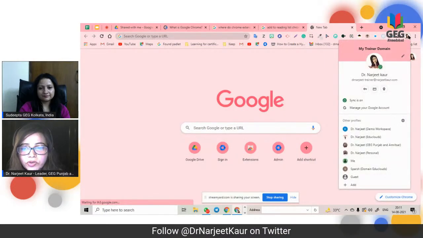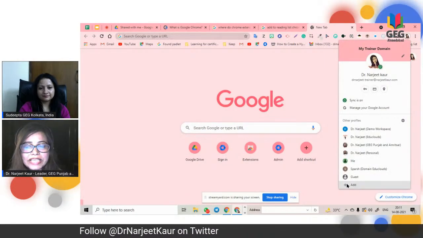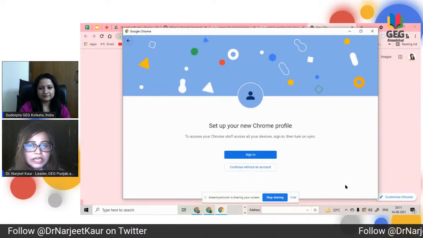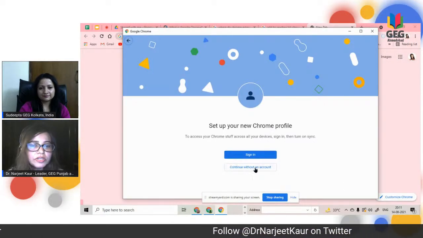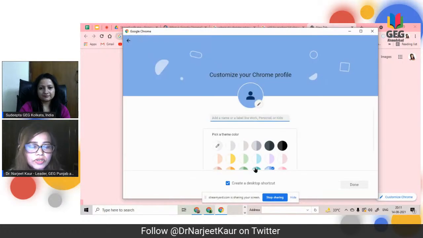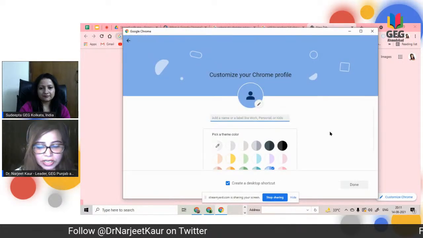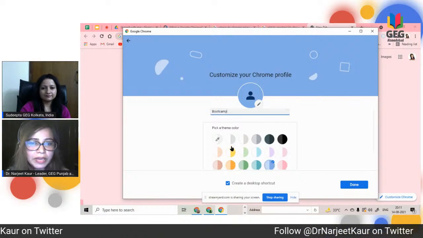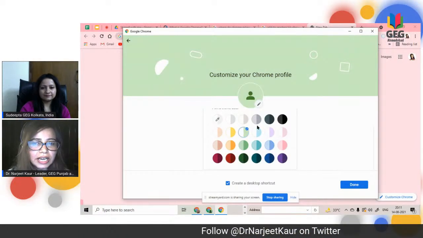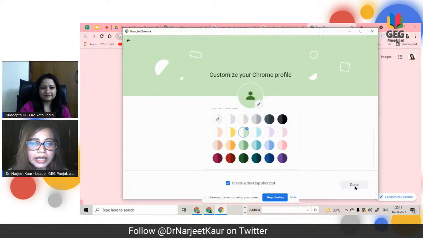So you can create a new profile by clicking on this add button. Click on this plus, and there are awesome colors if you want to sign in with an account or continue without an account right now. So say, for example, this is for my bootcamp. Today I create a bootcamp. I can pick a theme color. This is the color I like, awesome color. And I click on done.